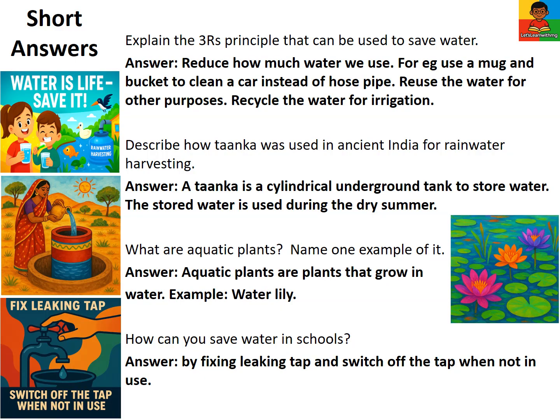Describe how tanka was used in ancient India for rainwater harvesting. A tanka is a cylindrical underground tank to store water. The stored water is used during the dry summer. What are aquatic plants? Name one example of it. Aquatic plants are plants that grow in water. Example, water lily. How can you save water in schools? By fixing leaking taps and switching off the tap when not in use.